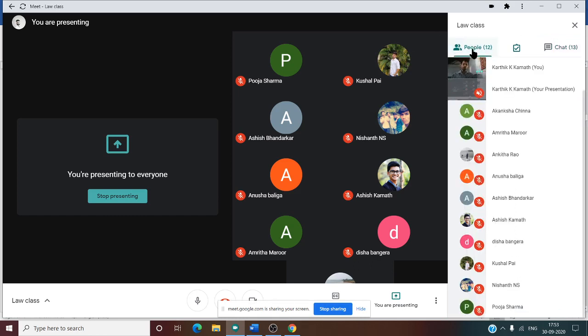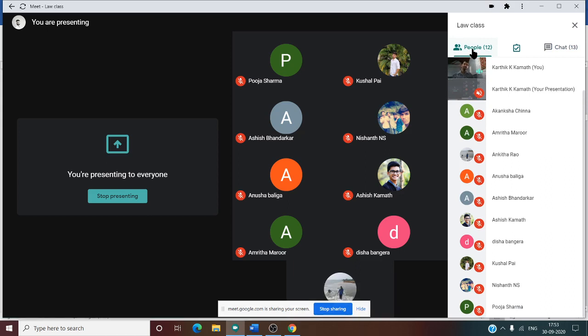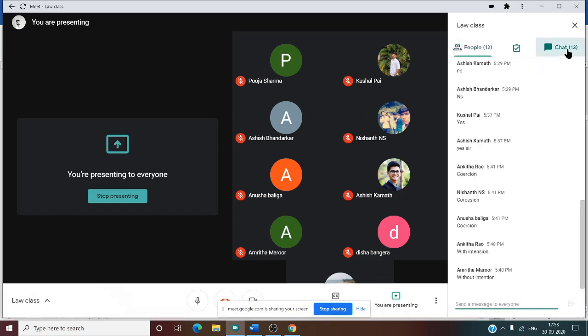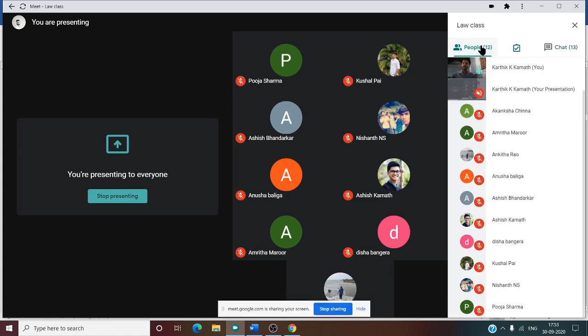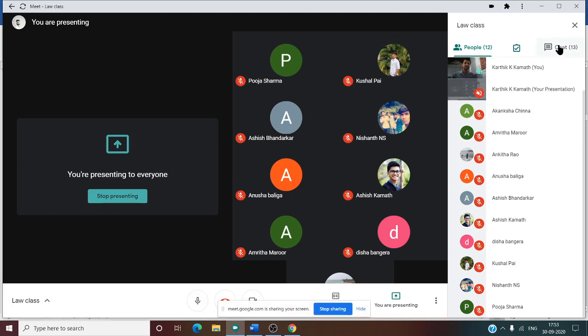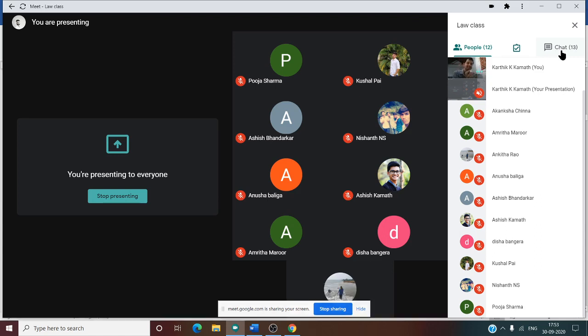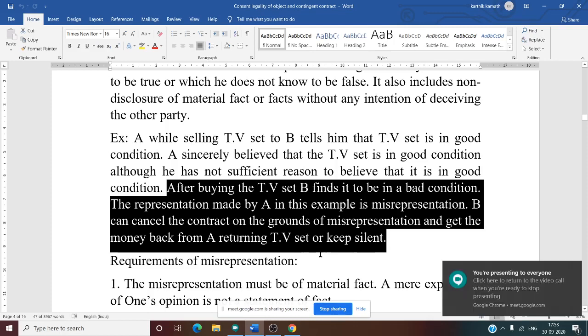See, I will tell you why it is not a fraud, because here A sincerely believes. What do you mean by the word sincerely? Sincerely means honestly, that means without an intention. He believes that it is proper, but the TV is not in a proper condition. That means there is a mistake. It is one kind of mistake or misrepresentation on the part of A. So for that matter, it is a misrepresentation and not a fraud.